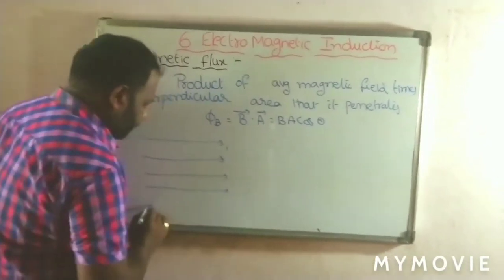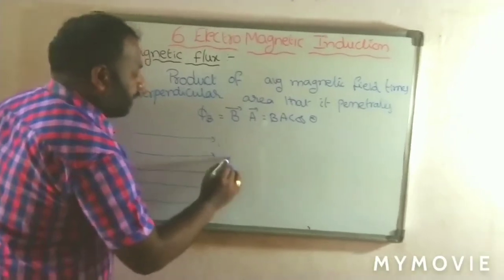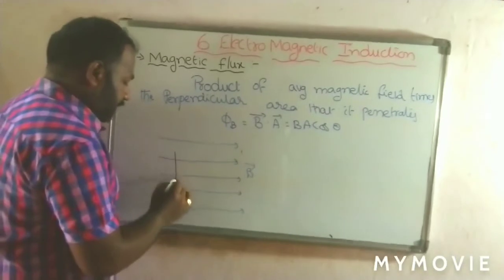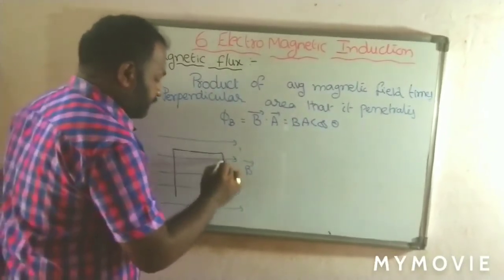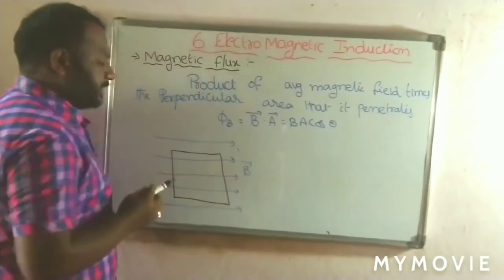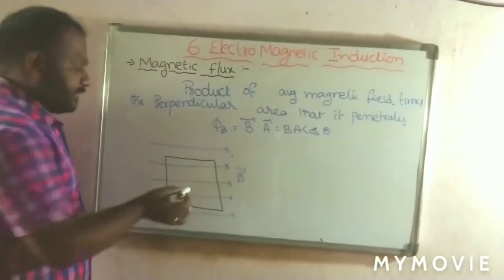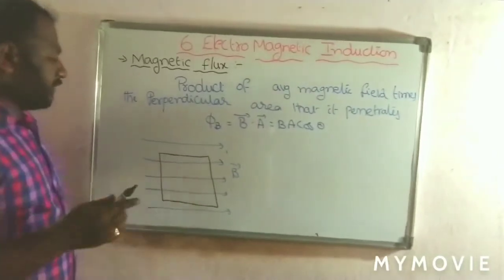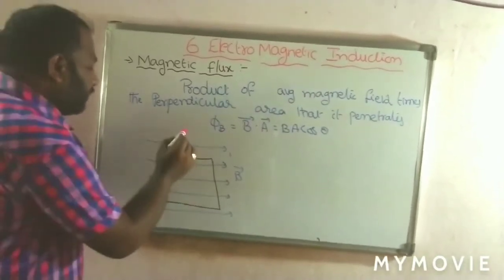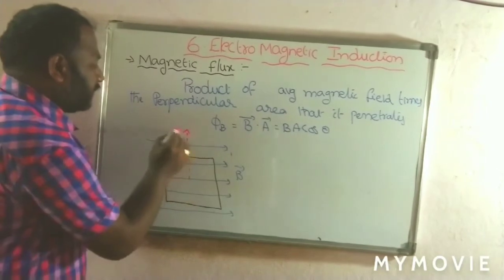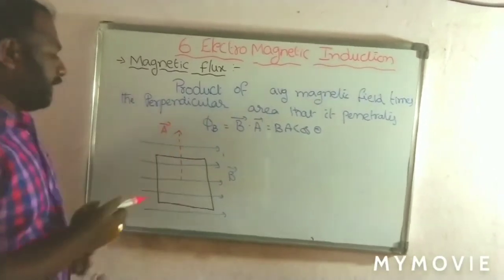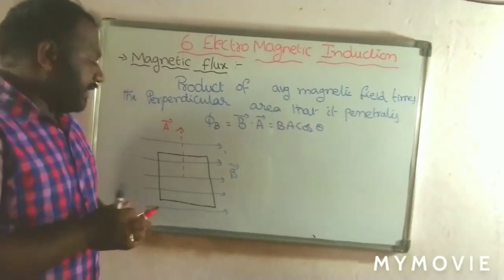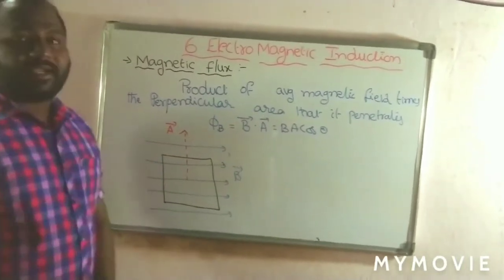Here this is the magnetic field B bar. In this magnetic field we place a certain surface. Its area vector is like this. Here it is the normal. This area vector is always normal. So this is the area vector of that surface. When we observe the angle between field and area vector, the angle can be taken as 90 degrees.